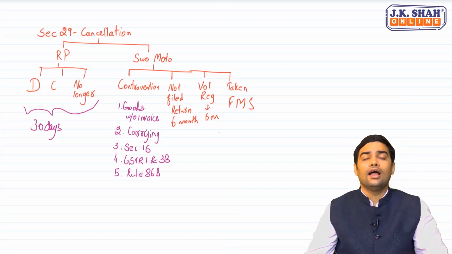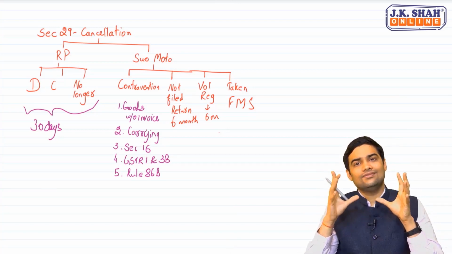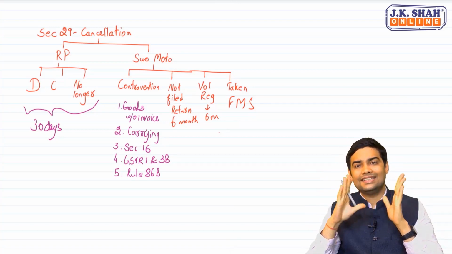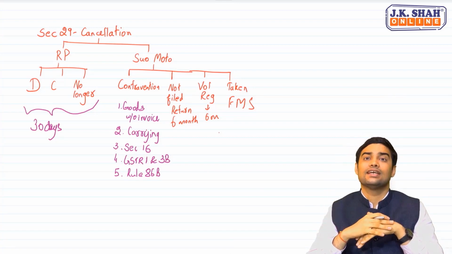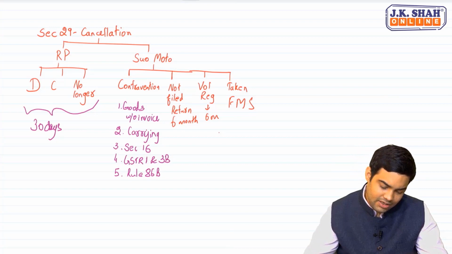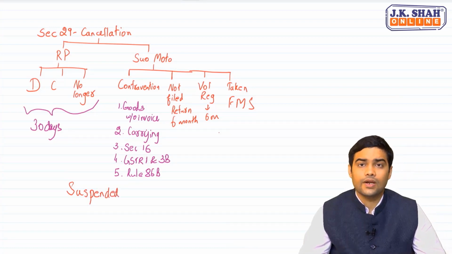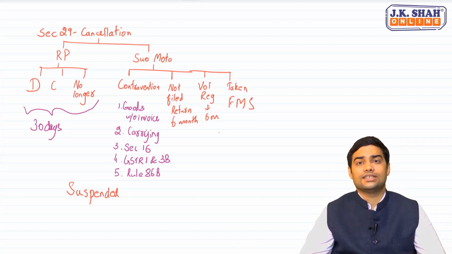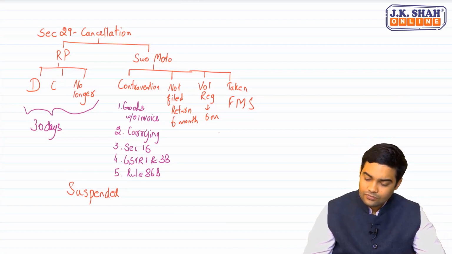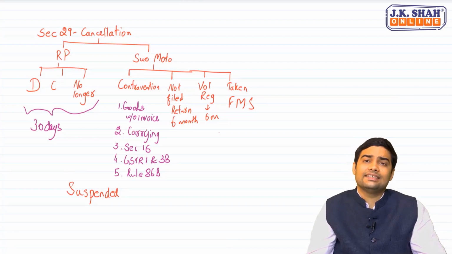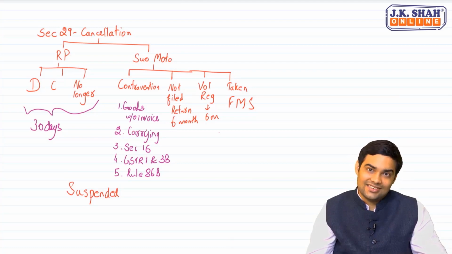Now, see, the cancellation process will take time. What about the time during the cancellation process? In that case, the registration would be suspended. Now, what is the meaning of the term suspended? Listen to me very carefully. The significance of suspended is you cannot make a taxable supply. That means you cannot collect tax from your customers. Second, you are not required to file GST returns.